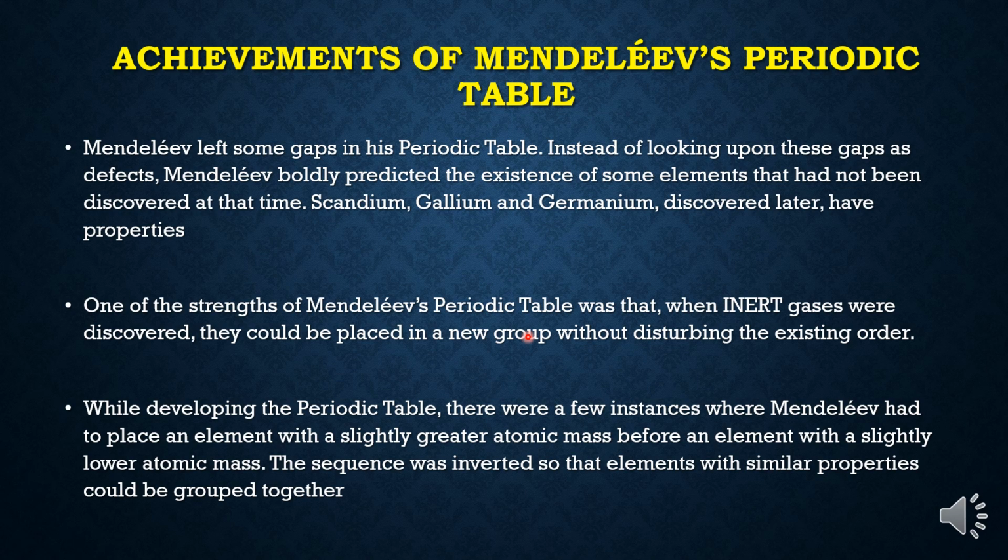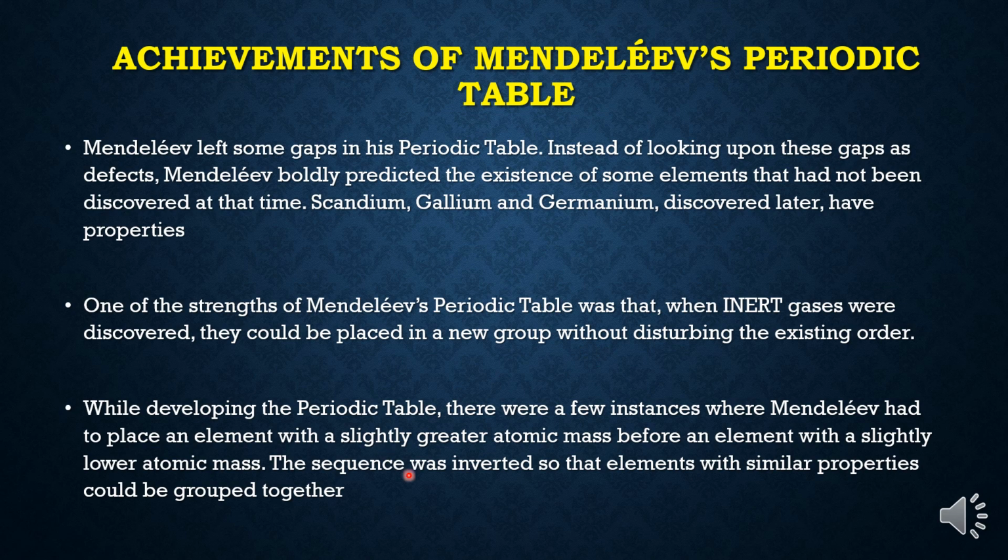But when these gases were discovered, there was no problem for Mendeleev, because he only had to make a new group for these inert gases, as they do not resemble any element of any group. So without disturbing any order, one group would be formed and the inert gases could be placed.